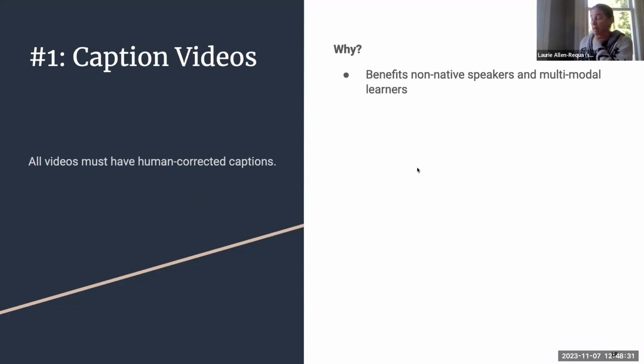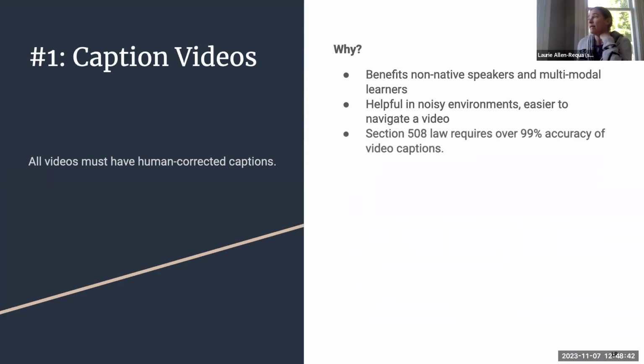So this really is going to benefit non-native speakers and multimodal learners. It's really helpful in noisy environments, and it's easier to navigate a video. This also refers back to the law, Section 508, that 1976 law, somewhere around 73. Yeah.